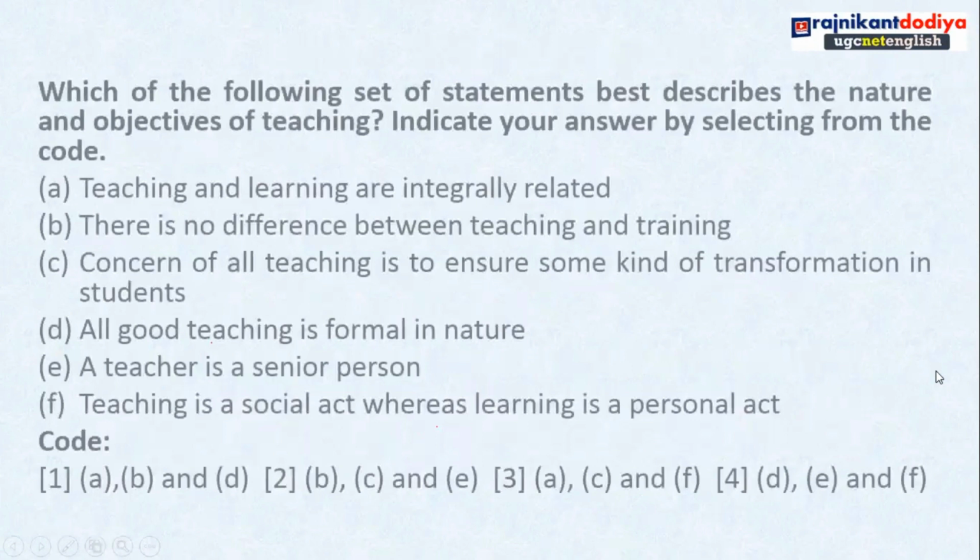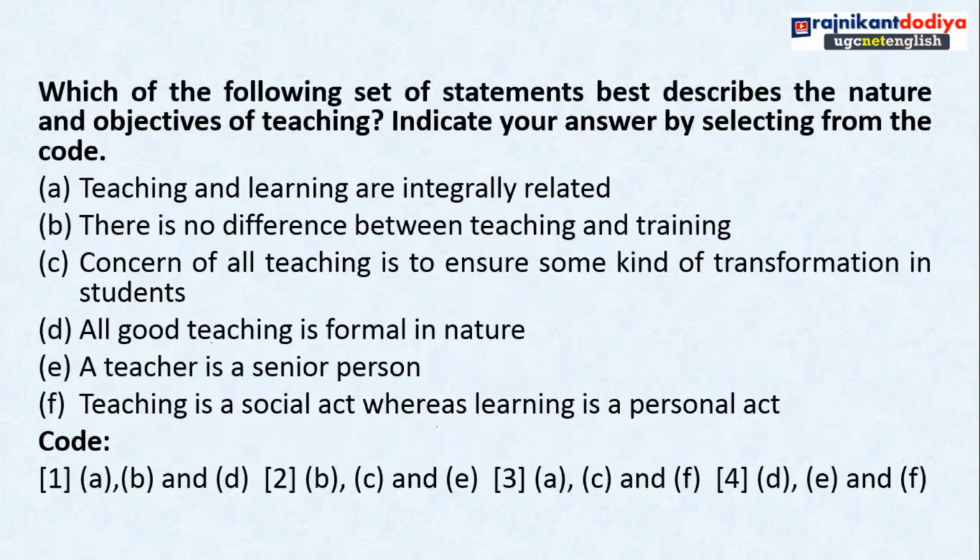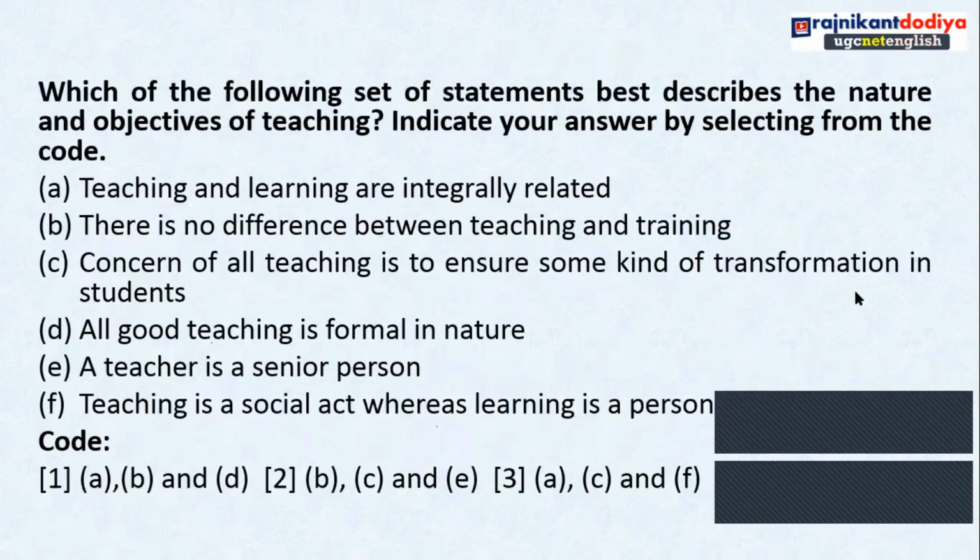Then here is one question given to you. Now it is your turn to respond. Friends, you can give me the answer by unmuting yourself. Read out the question. There are many options given, and you have to find the right code.